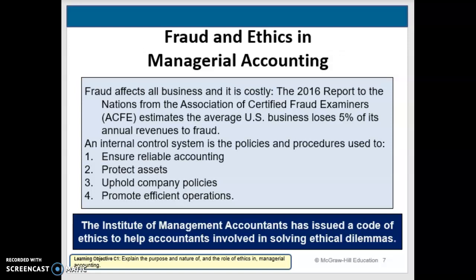The Institute of Management Accountants, or the IMA, is a professional association for management accountants, and they have a code of ethics that helps in solving ethical dilemmas. It requires that management accountants be competent, maintain confidentiality, act with integrity, and communicate information in a fair and credible manner. So that's one way to address what we do in those ethical dilemmas. How do we handle that? It's by having a policy that helps you do that.